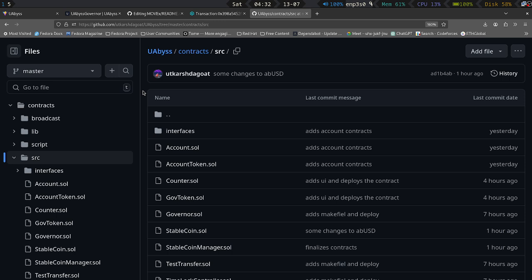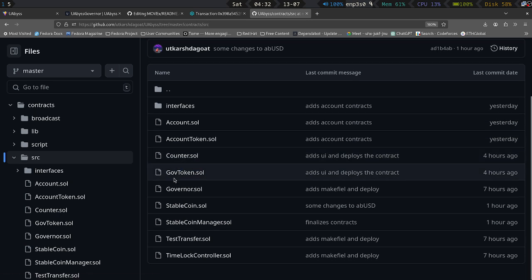By maintaining this NFT, we have a centralized identity in the protocol, so you just have to transfer the NFT between accounts, and all your liquidity and all your assets managed under that NFT are also transferred. So let's go to the stablecoin manager.